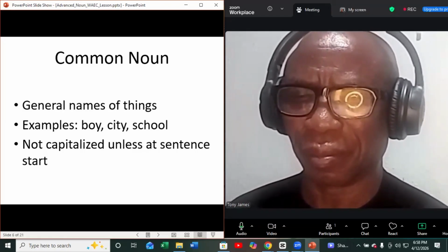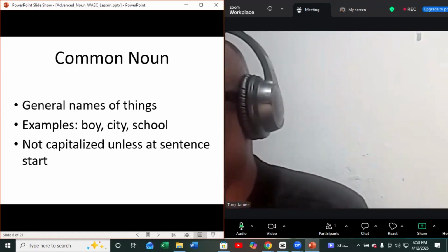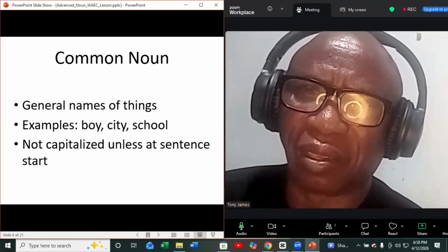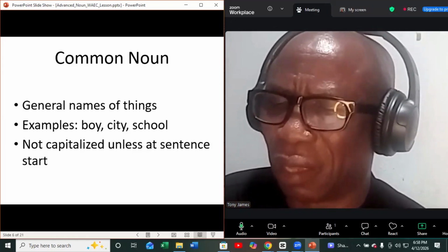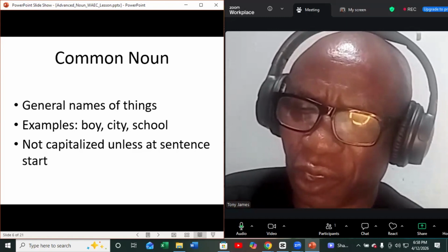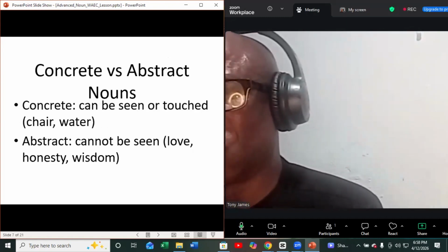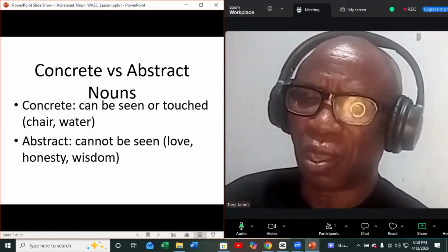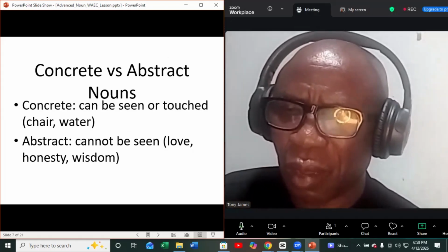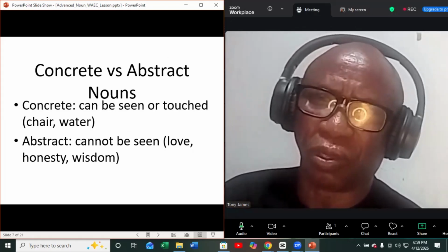These are general names. Another thing we must know about the common noun is that its first letter need not be capitalized except when it begins a sentence. Let's know this. Now let's go to concrete noun. We shall discuss concrete noun and abstract noun together here for better understanding, because they are just opposites.